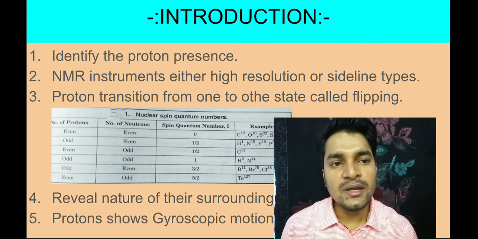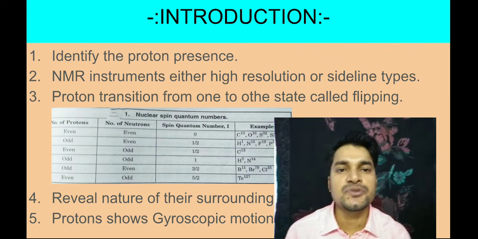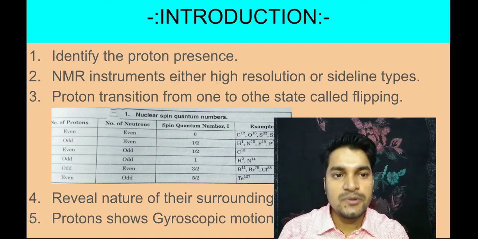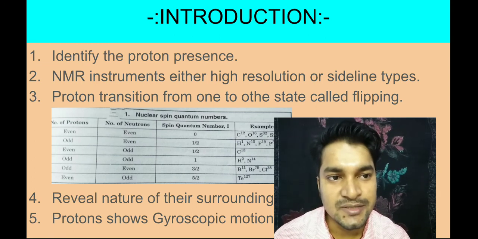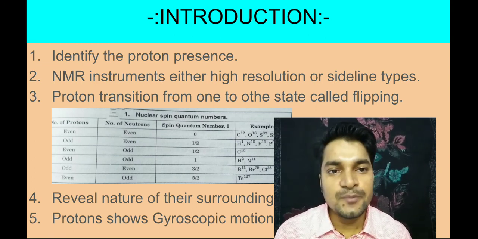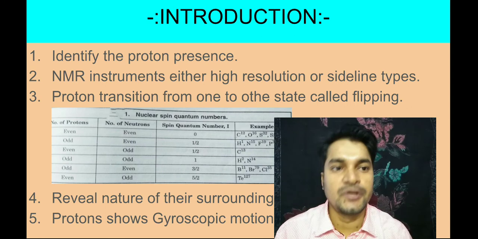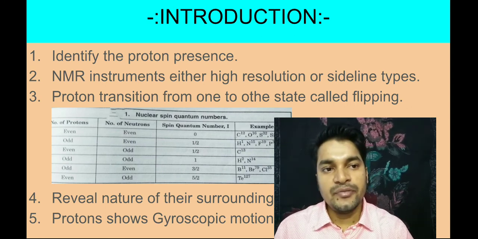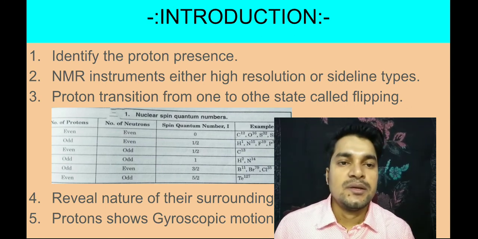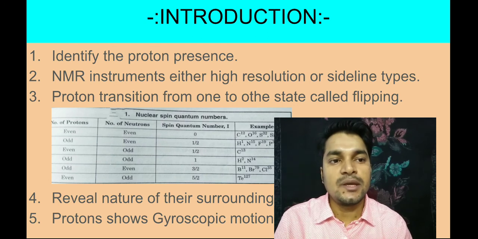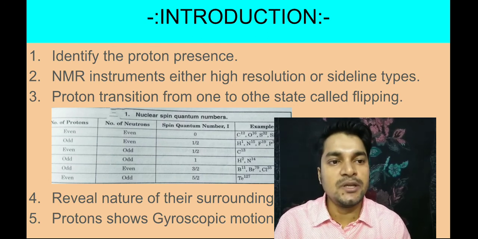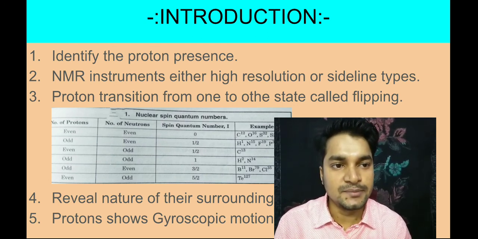Now in proton NMR spectroscopy, the nucleus of an atom is involved, one external magnetic field is involved, and another thing involved is nothing but a radio frequency. And when this radio frequency is there, it will interact with the nucleus spin of any particular atom.